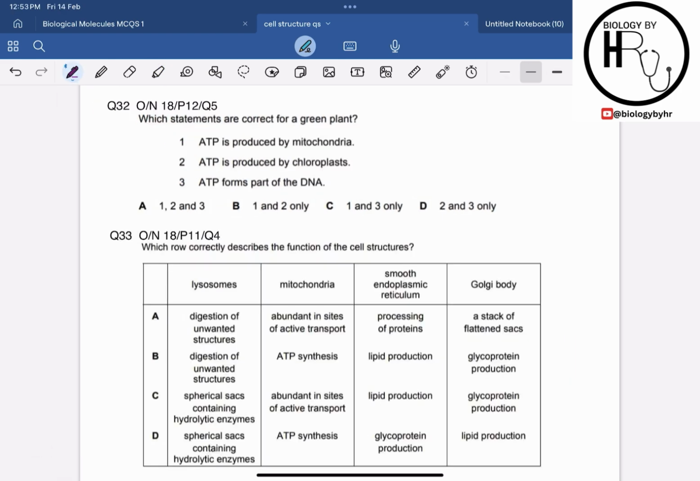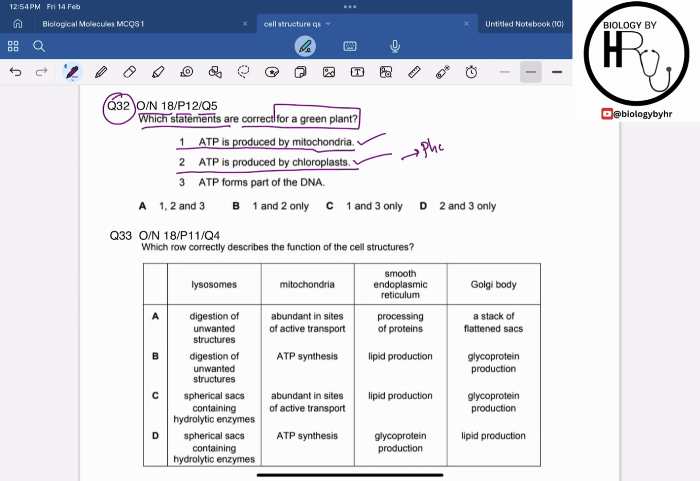Alright, so now let's move on to question 32. Question 32 is from October November 2018, paper 1, question 5. It says which statements are correct for a green plant. Statement 1 is saying that ATP is produced by the mitochondria. Yes, it is absolutely correct, because we know that mitochondria are present in a typical plant cell. So yes, ATP is produced by the mitochondria. This statement is correct. Then statement 2 is saying ATP is produced by the chloroplast. Yes, this is absolutely correct, because we know that chloroplast is essential